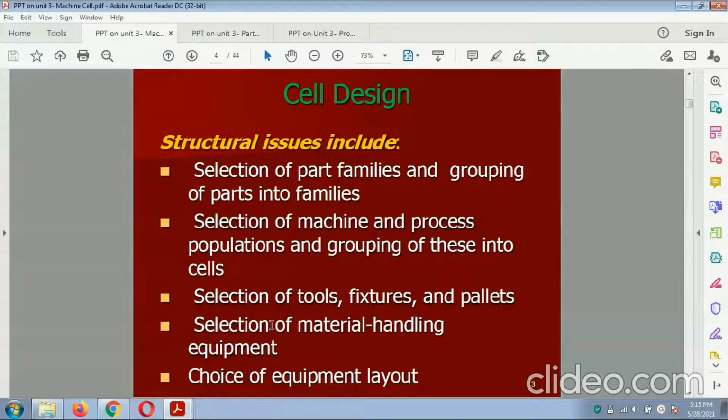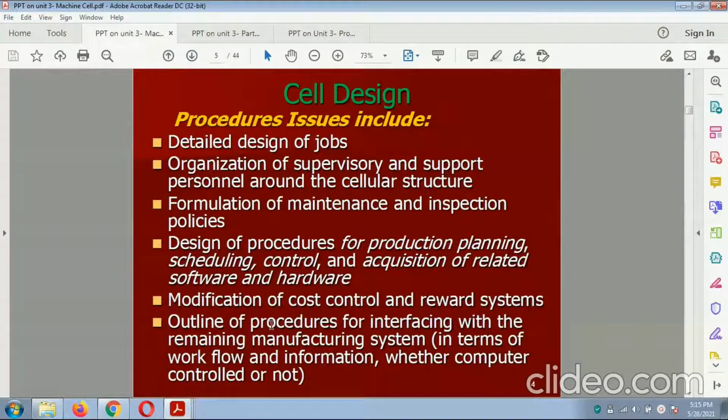The structural issues are the selection of part families and grouping of the parts into families, the selection of the machines and processes and grouping of these into cells, the selection of tools, fixtures and pallets, the selection of material handling equipment, the choice of equipment layout, the detailed design of the job, the organization of supervisory and support personnel around the cellular structure, the formation of maintenance and inspection policy, the design of procedures for production planning, scheduling, control and acquisition of related software and hardware, the modification of cost control and reward systems, the outline of procedures for interfacing with the remaining manufacturing system, and information on whether it is computer controlled or not.